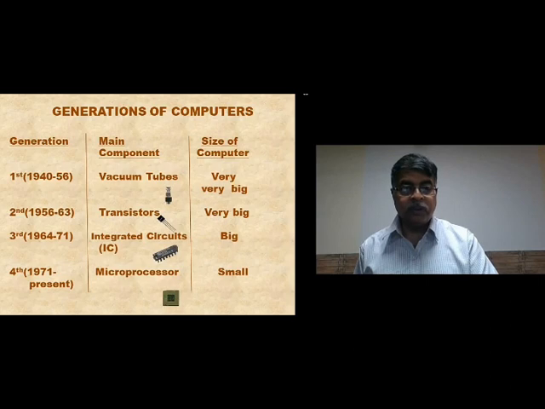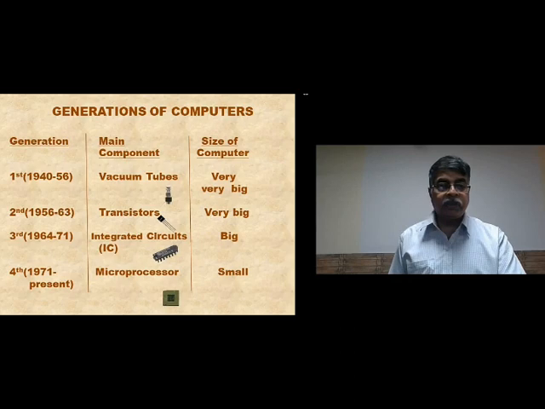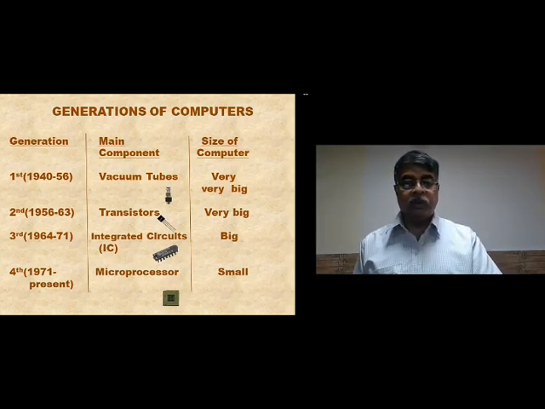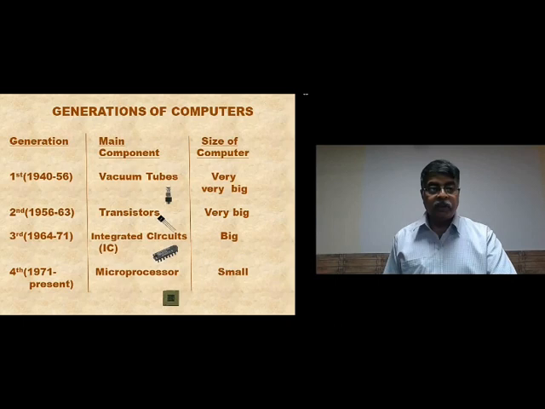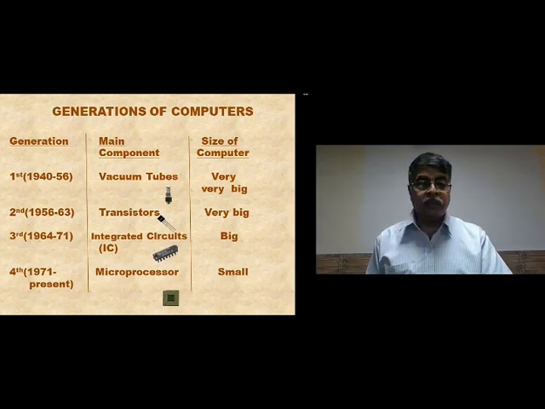Your TV, your fridge, your washing machine, your mixie, induction stove. So these came in the third generation. And the fourth generation used the microprocessor, which is just a more advanced version of the integrated circuits used in the third generation.